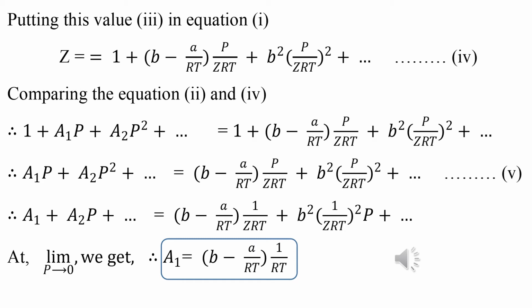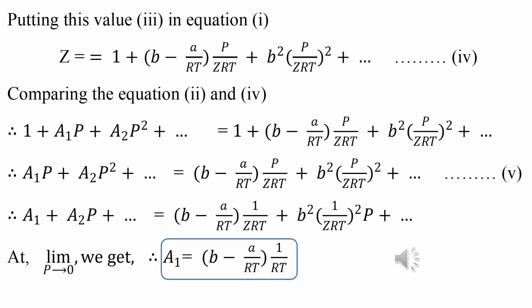Comparing equations 2 and 4, we get 1 plus a1 p plus a2 p squared plus ... equal to 1 plus (b minus a by RT) into p by ZRT plus b squared into (p by ZRT) whole squared plus ... The 1 cancels, so a1 p plus a2 p squared plus ... equal to (b minus a by RT) into p by ZRT plus b squared into (p by ZRT) whole squared plus ... Call this equation 5.